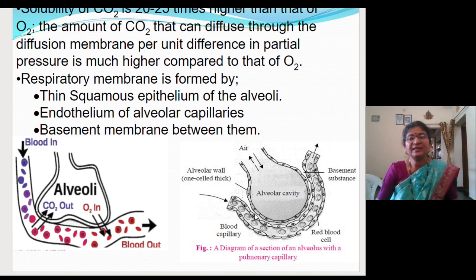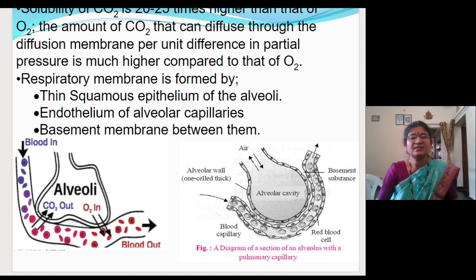And you know that the epithelial cells are present on the basement membrane. The basement membrane of the alveolar squamous epithelial tissue and the basement membrane of the endothelial cells, the air has to cross these. Together, the thickness of this respiratory membrane is less than 1 millimeter. It is very less. So the air from the alveoli easily passes into the blood capillaries of the alveoli.